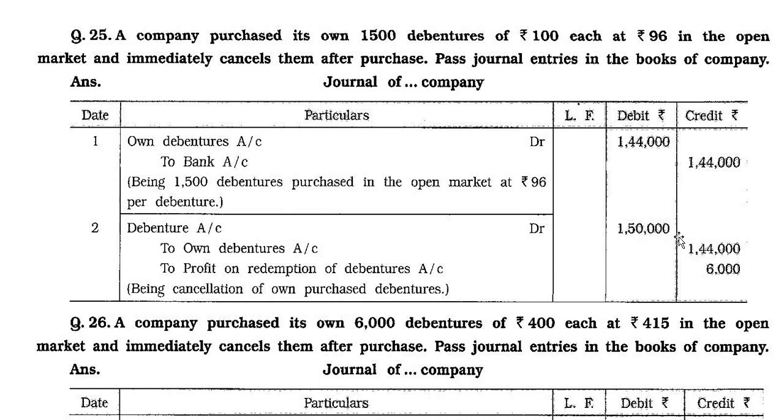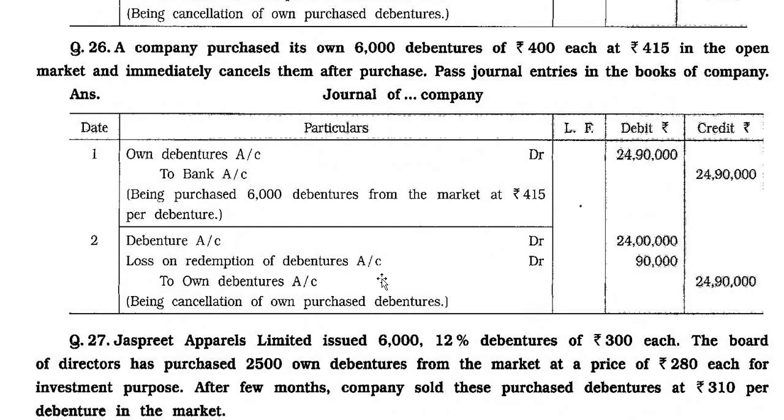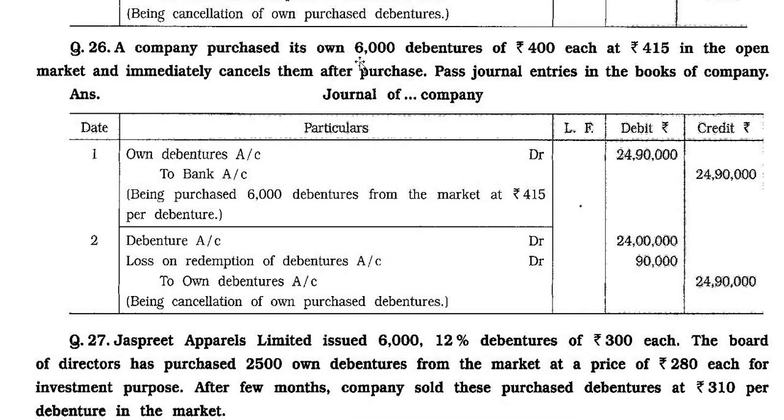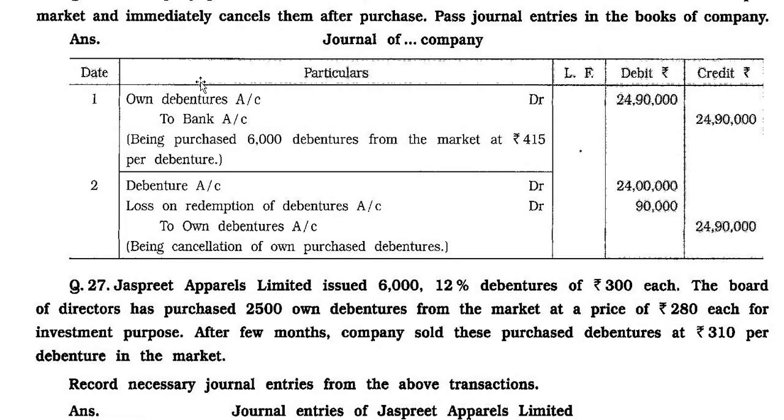Debenture account debit 1,50,000 to own debentures account 1,44,000 and to profit on redemption of debenture account 6,000, being cancellation of own purchased debentures. Question number 26. Company purchased its own 6,000 debentures of rupees 400 each at rupees 415 in the open market and immediately cancels them after purchase. Pass journal entries in the books of the company. Answer part. Journal of company.